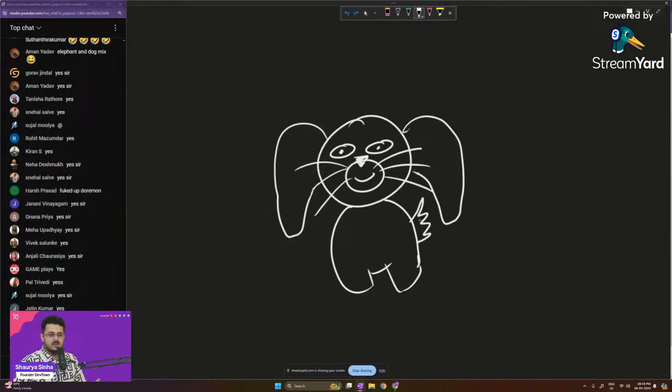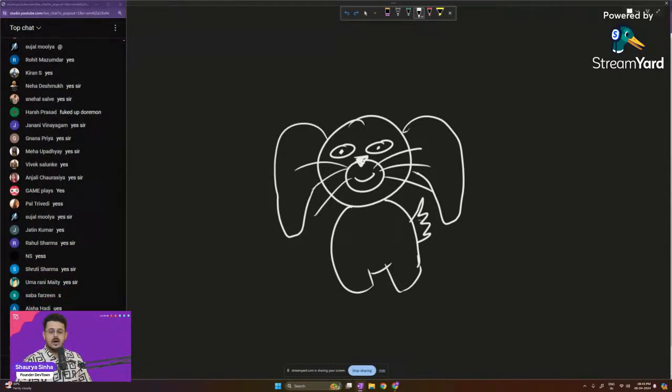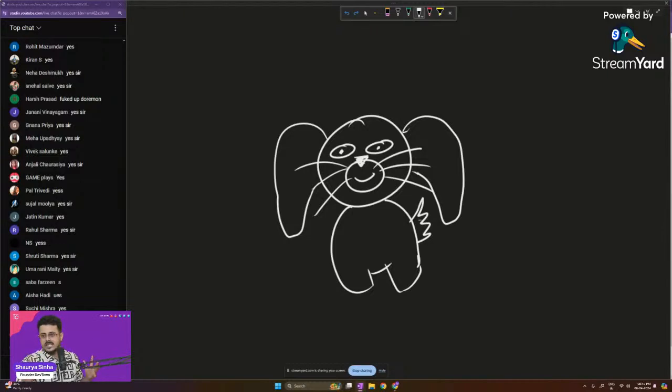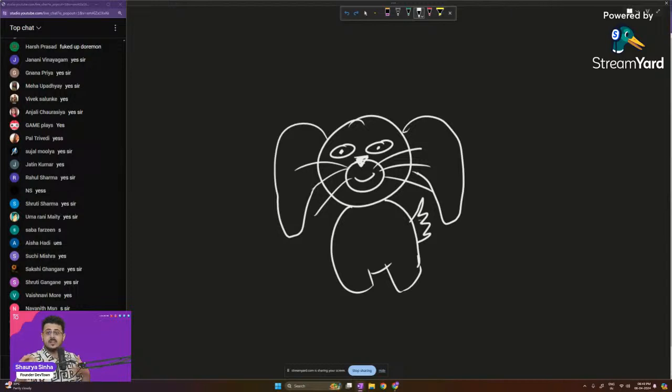In a similar manner, we want our AI model as well to be able to find features. Now, how does the brain actually work? The brain will first figure out lines. It will first see different lines that are there. Then it will slowly and steadily form shapes through those lines. Maybe a triangle for the nose, maybe a circle for the mouth. Then those shapes it will correlate to some extra features. For example, the tail. It looks like a tail, it might be a tail. It looks like an ear, it might be an ear. It looks like a nose, it might be a nose, right? And then through that you take a decision that okay, it looks like a dog.